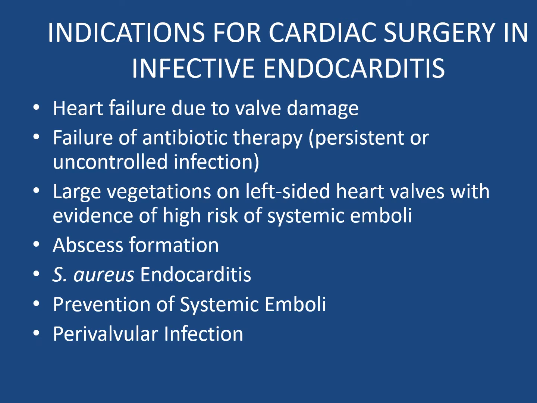What are the indications for cardiac surgery in infective endocarditis? Heart failure due to valve damage, failure of antibiotic therapy with persistent uncontrolled infection, large vegetation on the left side heart valves with evidence of high risk of systemic emboli, abscess formation, and Staph aureus endocarditis. We can have surgery to prevent systemic emboli and periventricular infection. If there is periventricular infection, we should go for cardiac surgery in selected cases.